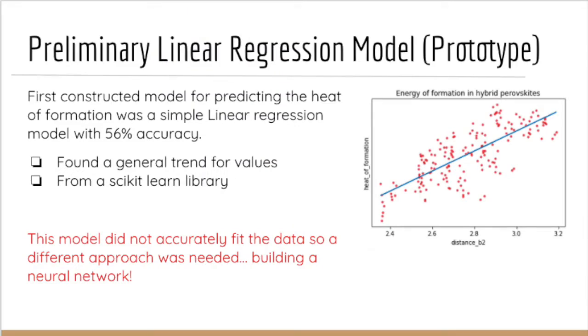The first model that I made was a linear regression model, which was meant to find the line of best fit for the data. However, this model was extremely inaccurate and was not suitable for the prediction of the heat of formation. Furthermore, I left out all categorical data for simplicity. The conclusion for this model was that it was inaccurate and was not meant to predict. This motivated me to create an even more highly accurate model using a neural network which I could train to predict with extremely high accuracy.